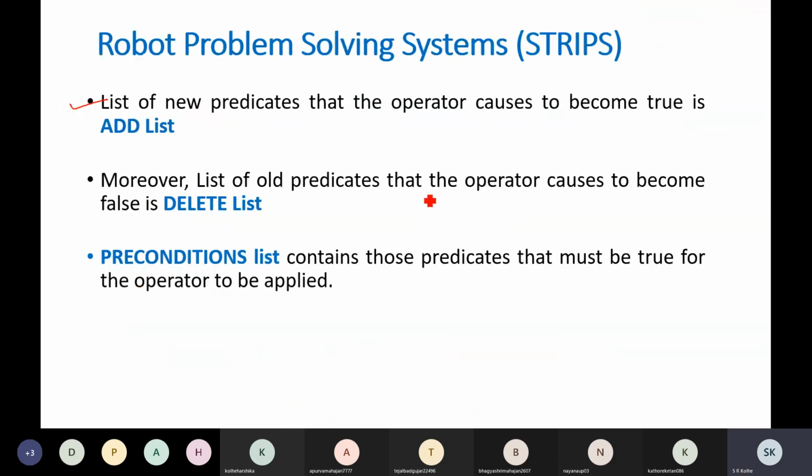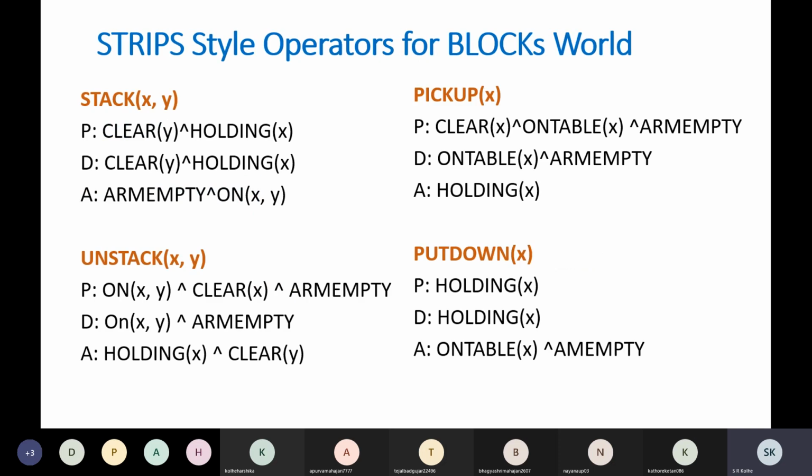So we have the add list, the list of predicates that the operator causes to become true. Then we will have the delete list, the list of all predicates that the operator has made false. That will be in the delete list. And the precondition list, the left hand side of the rule, will contain predicates that must be true when the operator is applied. So these three lists we are going to maintain.